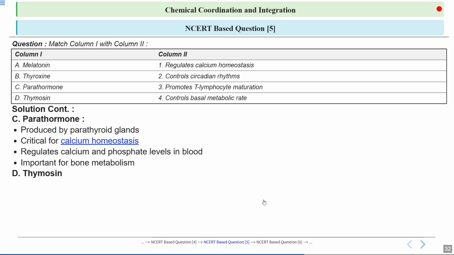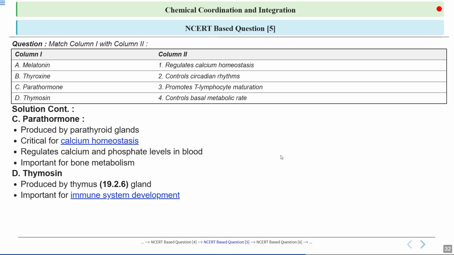Then let's talk about thymosin. It is produced by the thymus. It is important for immune system development. It helps the body recognize and respond to pathogens effectively. It contributes to the formation of functional immune cells as well, and it enhances the overall immune system. It promotes T lymphocyte maturation.